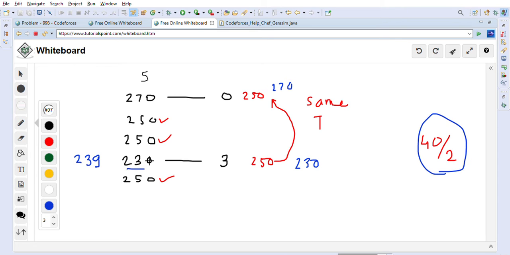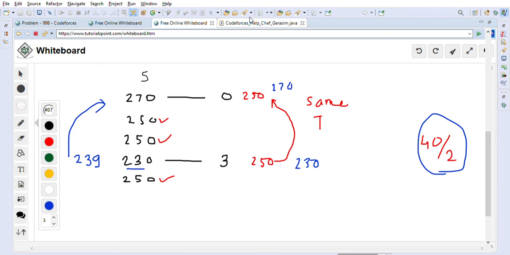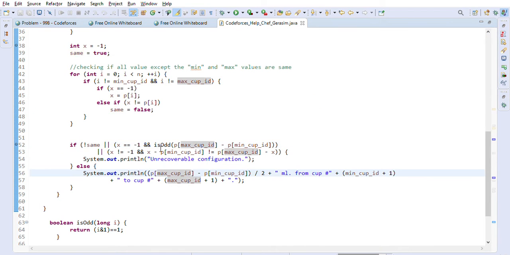In that case, the remaining are all equal, so same is true. But now we have to check that we cannot possibly pour this value here. So we have to check that here.